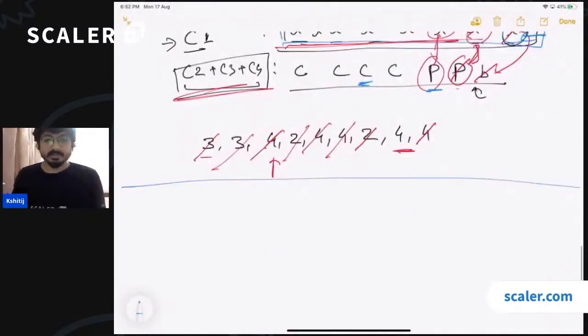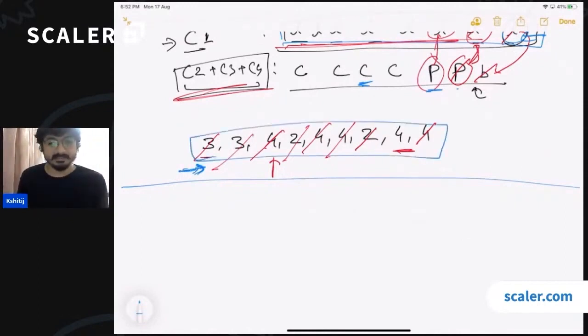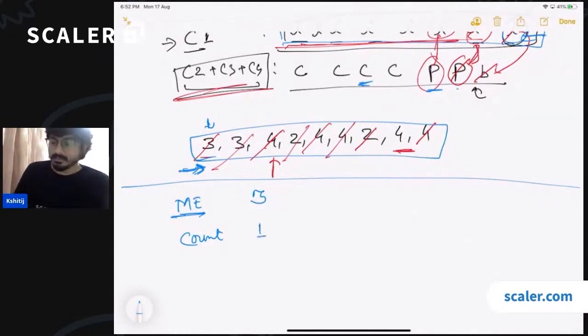What you need is the current element that you have, and the count of other elements. So if you are trying to find the majority element in this array, you don't need to sort, and you don't need to get the counts of all the elements. What you can do is just maintain a variable and maintain the count. So initially, when you are at 3, you can say that 3 is your majority element, count is 1. When you get another occurrence of the same element, you just increase the count.